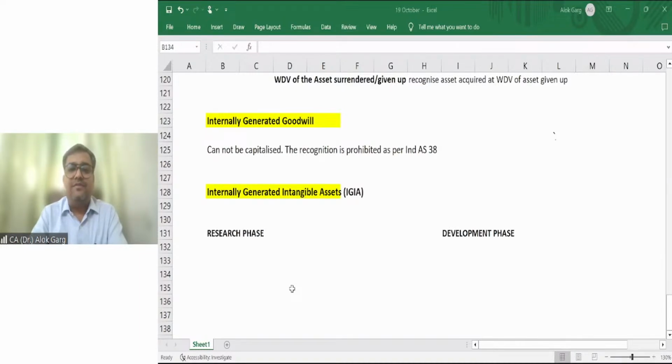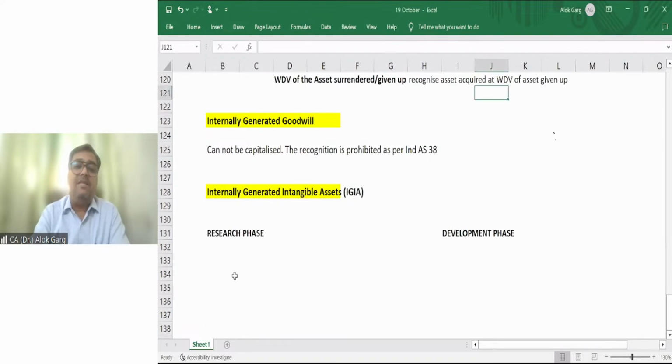Now, what is the research phase and what is the development phase? I believe my Excel file is visible to everyone. Is it visible? Okay. Very good. Research means acquisition of knowledge.